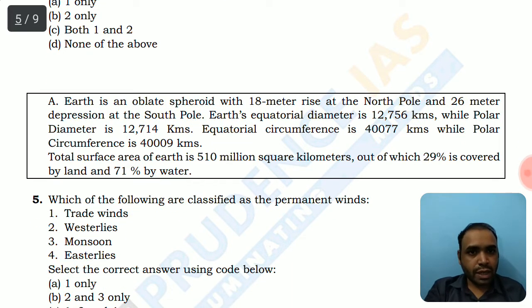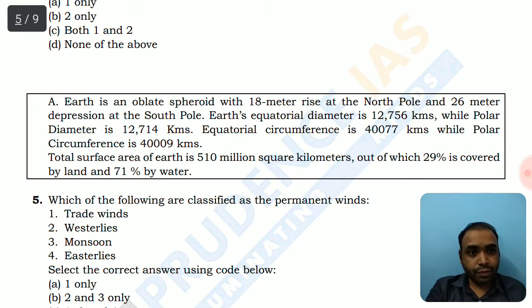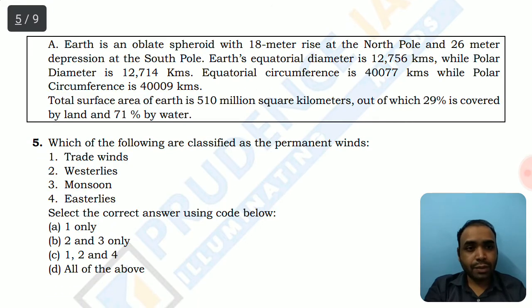Total surface area of Earth is 510 million square kilometers, out of which around 29% is covered by land, while 71% is water. Sometimes UPSC asks you these percentages, and they ask out of the fresh water how much percentage is preserved as glacier and how much is with the lakes. So you should be aware of the percentages and the chronology, increasing and decreasing, of the freshwater content of different bodies. So let's move on to question number 5.